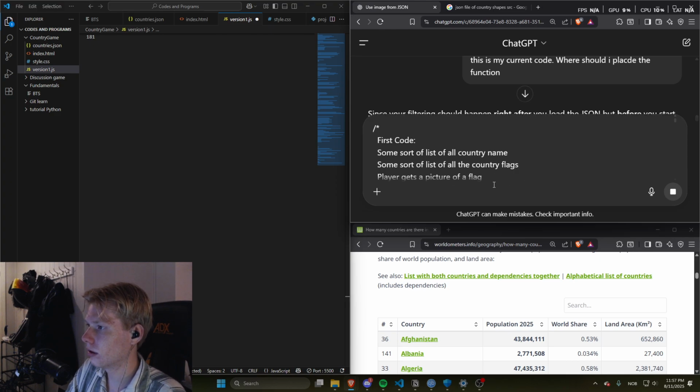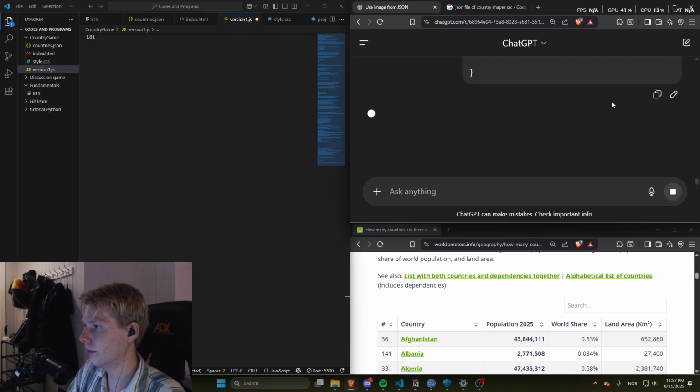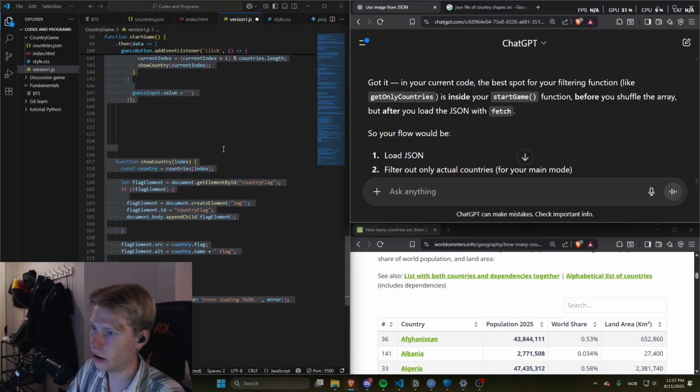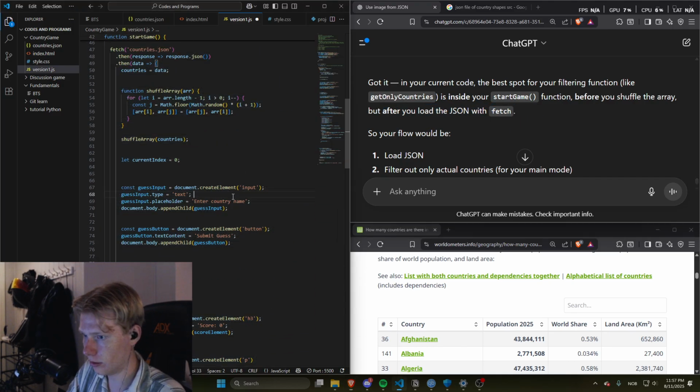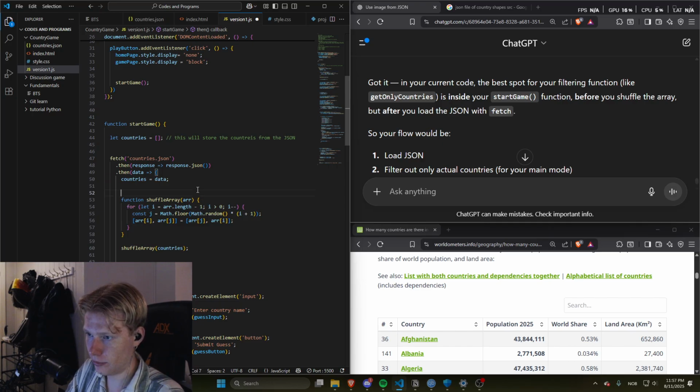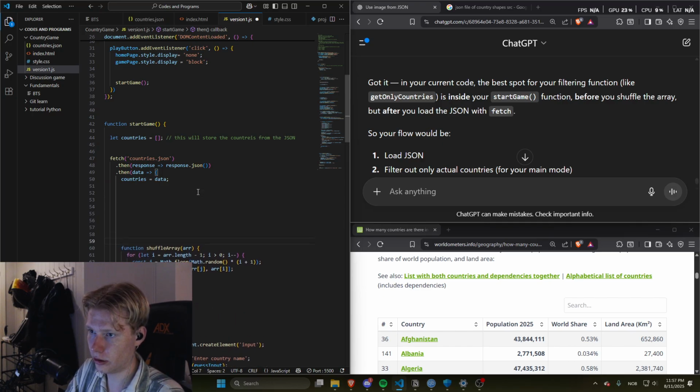Oops. No, I didn't actually paste the... it's inside the start game function before you shuffle the array, but after you load the JSON with fetch. Yeah, that makes a lot of sense. That's what I thought we were gonna do originally anyway. So right here it should be right here, right?